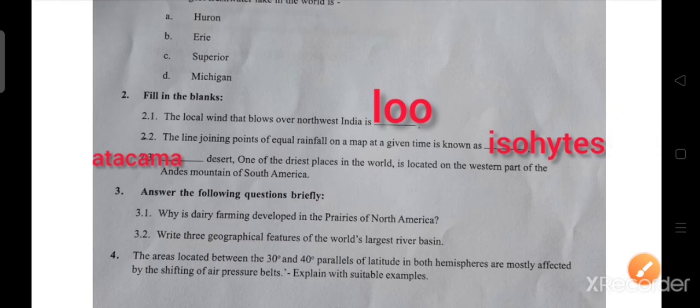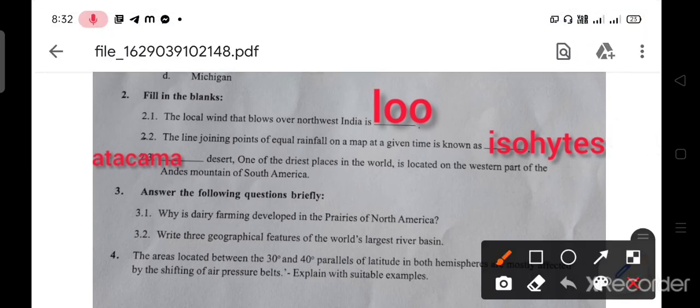Next question. Fill in the blanks. The local wind that blows over northeast India is dash. Answer is Loo. The local wind that blows over northeast India is Loo. Next question. The line joining points of equal rainfall on a map at a given time is known as dash. Answer is isohyet.